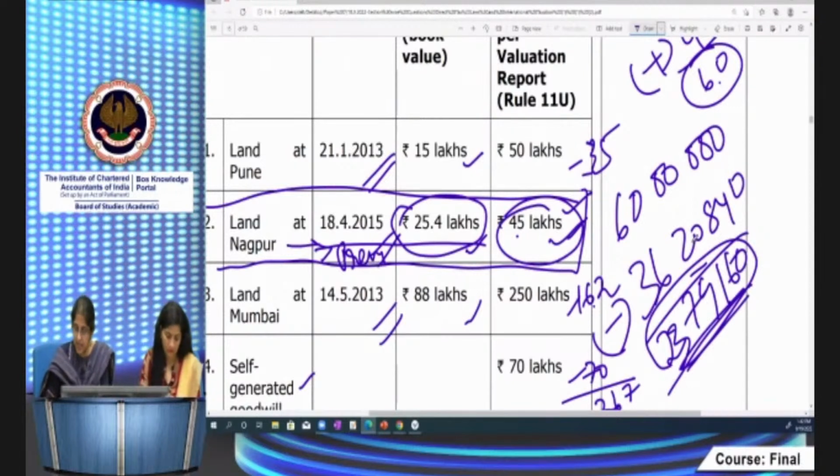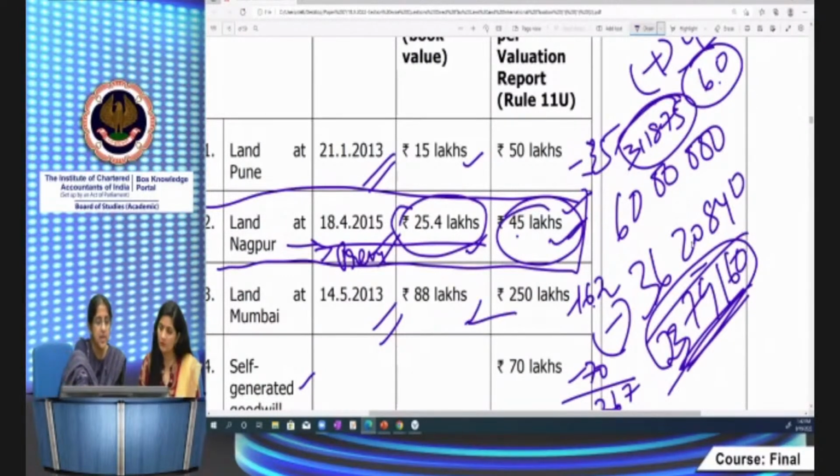23,79,160 into 35 divided by 267 will give you 311,875. I'm putting it in this thing. There's so many figures you tend to get confused. Here it's 311,875. Here it's 14,43,535. For this one, it is 14,43,535.